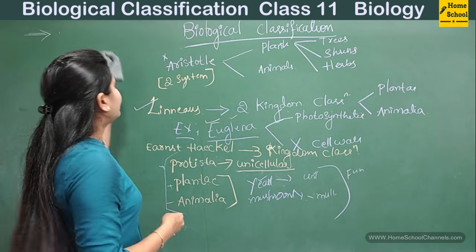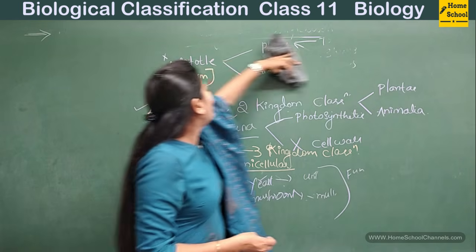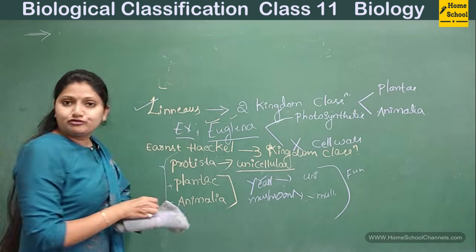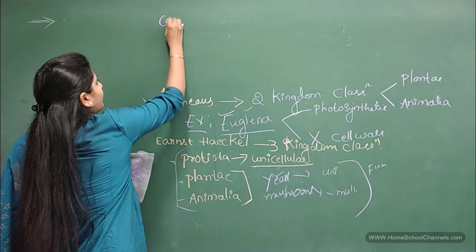Then comes another system of classification, the four kingdom classification. That four kingdom classification was given by the scientist Copeland.